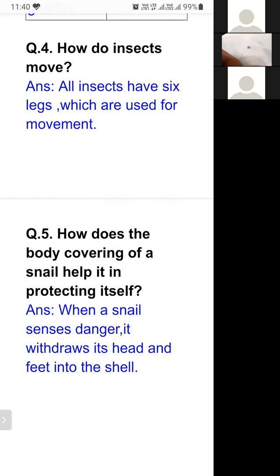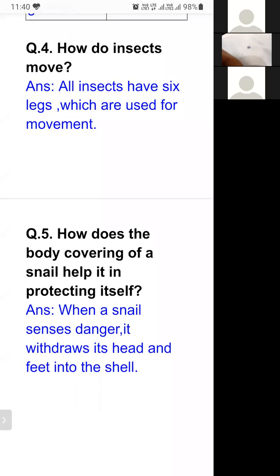Question number 5, how does the body covering of a snail help it in protecting itself? As you know, a snail has a hard outer covering on its body, as in a tortoise. It is made up of calcium. Calcium is a hard material. Like our bones and teeth are made up of calcium, so they are very hard. So like our teeth and bones, the outer body of a snail is made up of calcium. It is a hard covering.